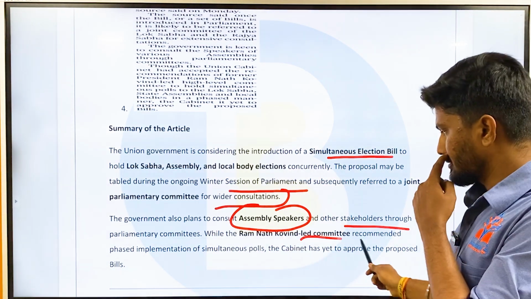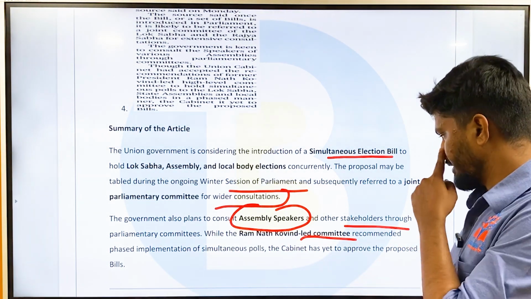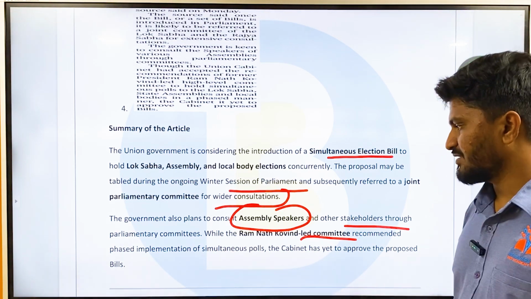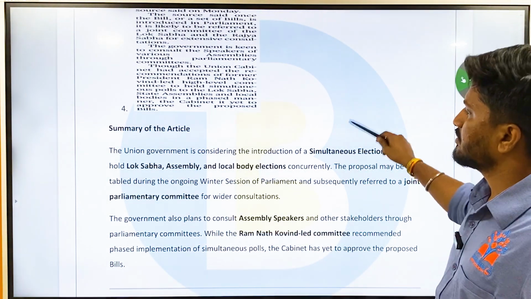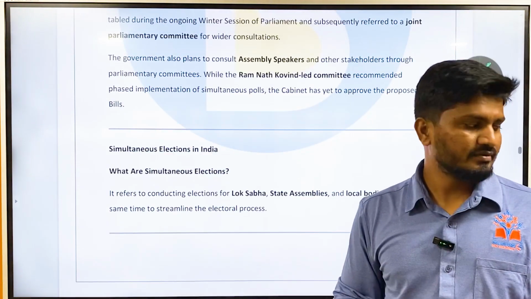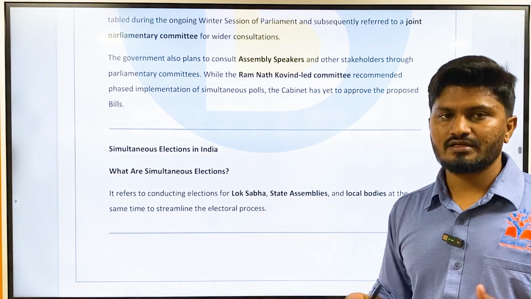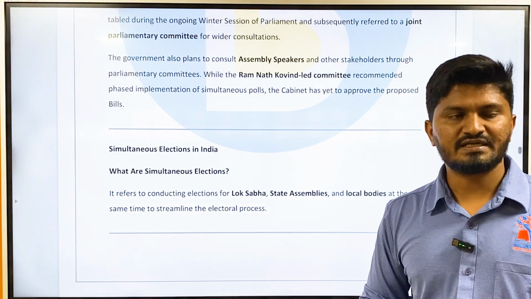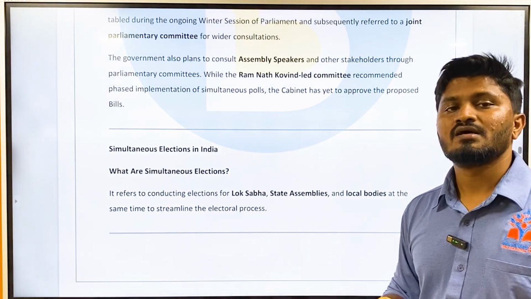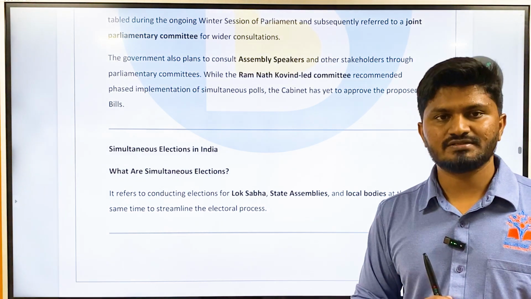while the Ramnath Kovind-led committee recommended phased implementation of simultaneous polls. The cabinet is yet to approve the proposed bill. The bill is to be introduced in the winter session, so there are going to be debates and discussions. Right now, we'll also have a discussion about simultaneous elections. What are simultaneous elections? What are the pros and what are the cons of this?